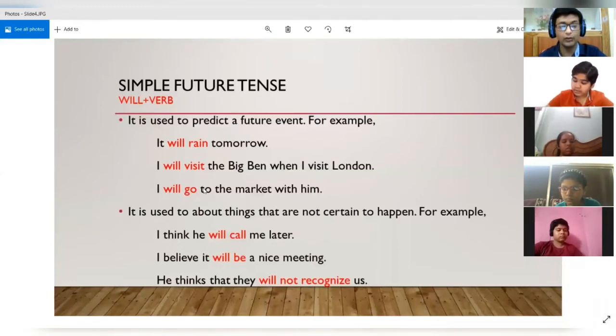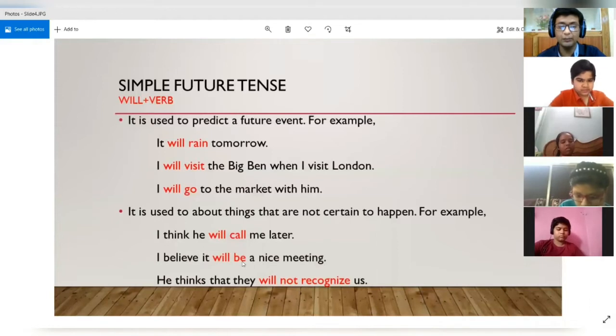All right. So then the second use: it is used to talk about things that are not certain to happen. Now this use is quite similar to the prediction, because when we predict a future event, it is not certain whether it will happen or not. Similarly, in the second case also, it is used to talk about things that are not very certain to happen. For example, I think he will call me later. So if you see, you are not certain whether he will call you or not, but you think that he will call you later. So these forms will also use the simple future tense.